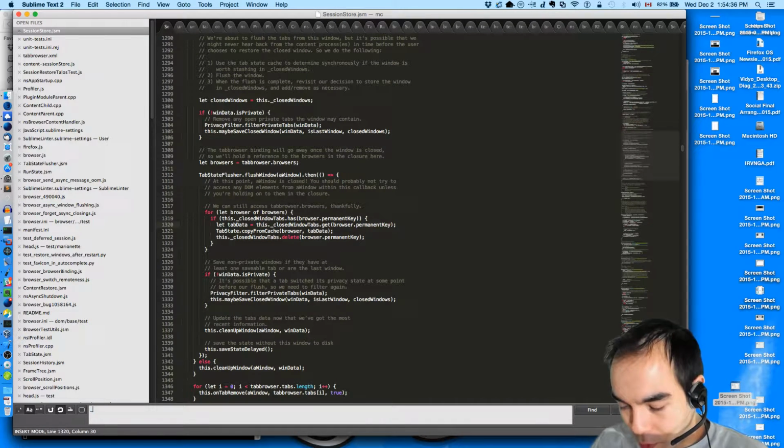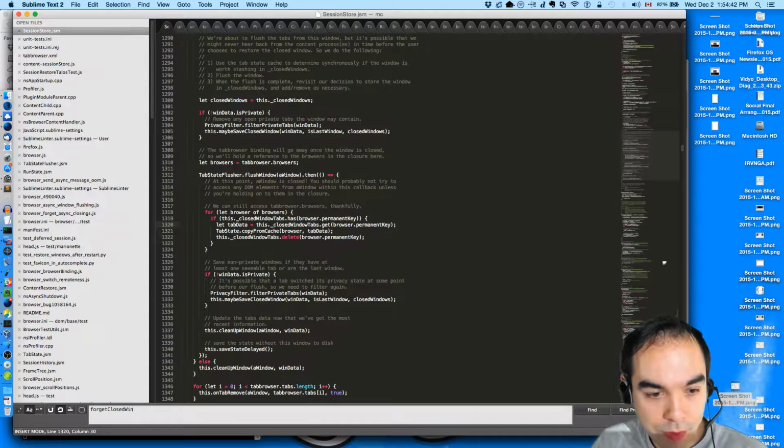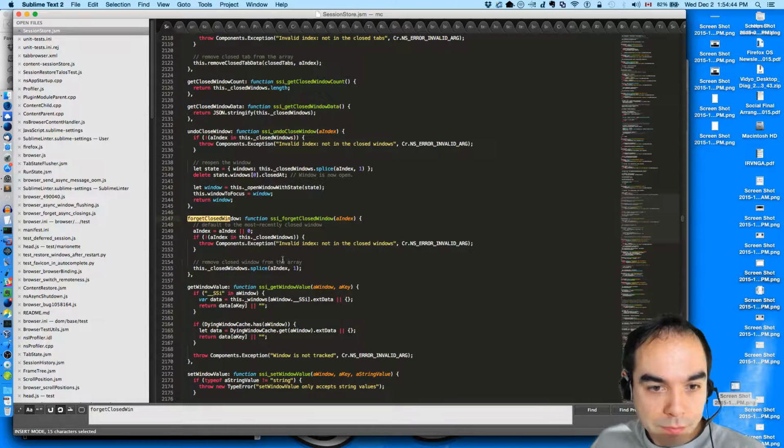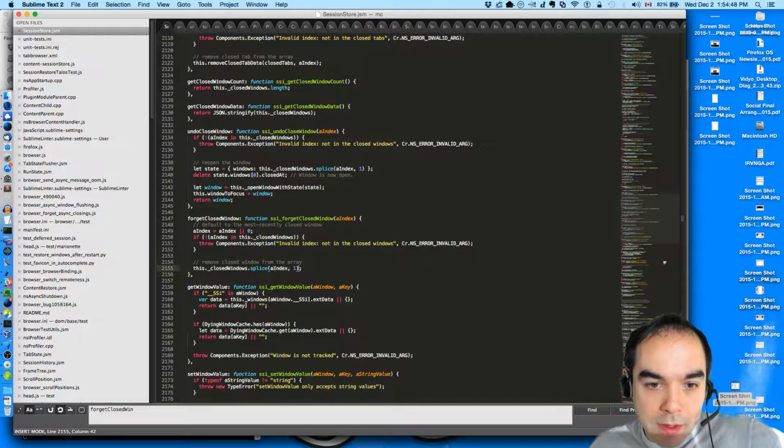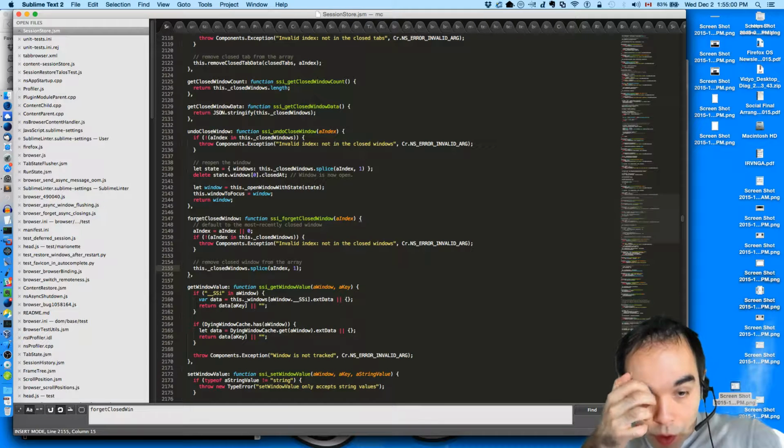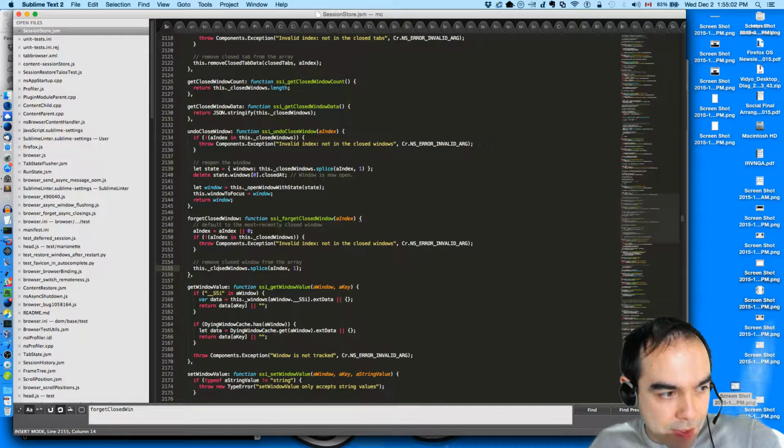If we want to keep using this pattern, we have another choice, which is in forget closed window, we could remove the closed window from the array and then overwrite what closed windows is with a new array that has all the same items in it.